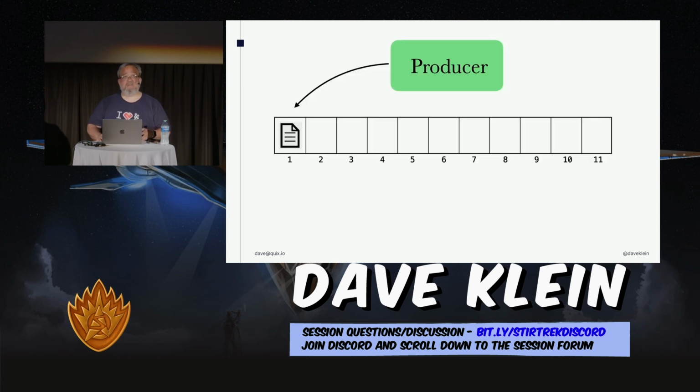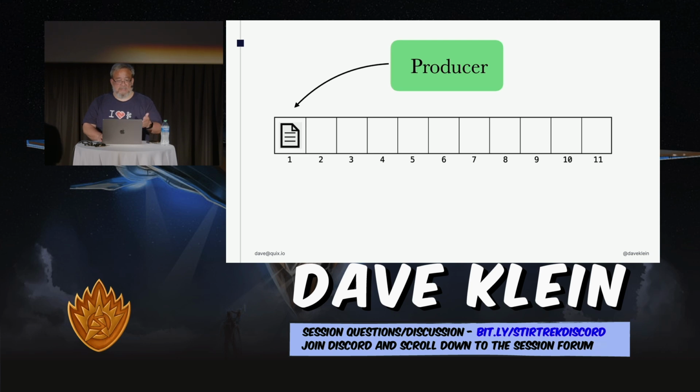And the thing that puts those records on the topic is the producer. Now, producer is part of a client library. And this is where different languages come into play. Kafka is written in Java and Scala, but there are client libraries in lots of languages. The one that comes with Kafka when you download it is a Java client or JVM client. But there are clients for Python, Go, .NET, Node.js, a bunch of others. There's even a Haskell one.